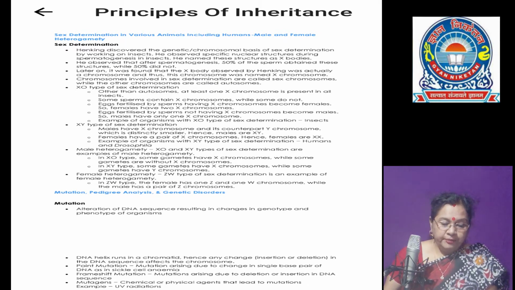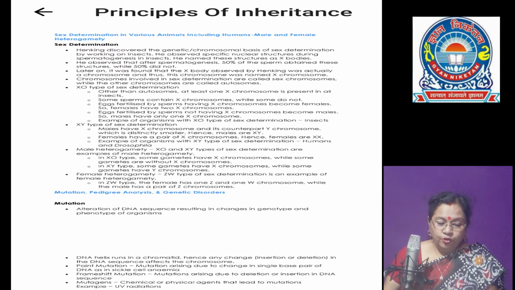Male heterogamety is when males produce different types of gametes in terms of sex chromosomes, such as XY type or X0 type.